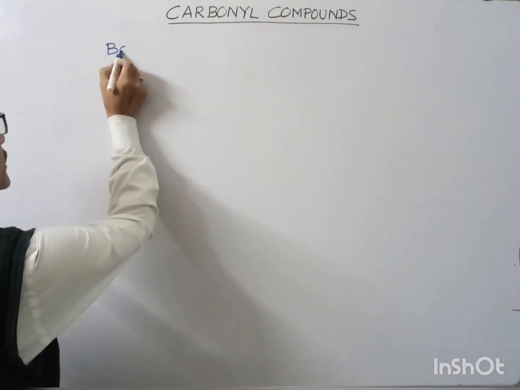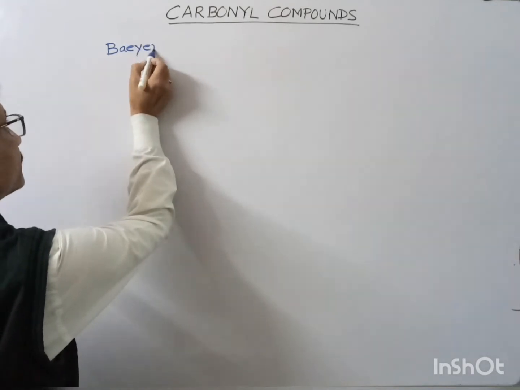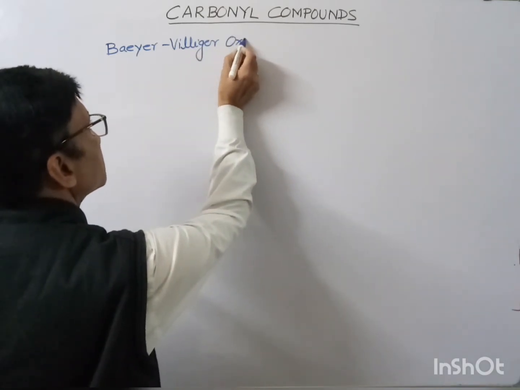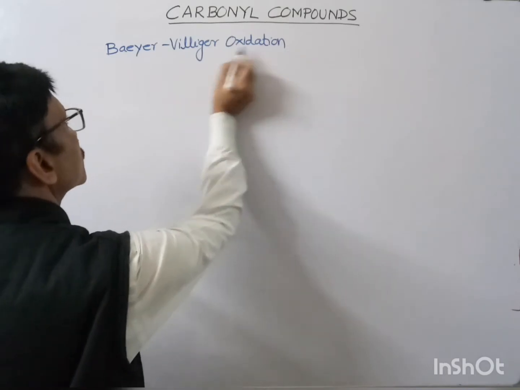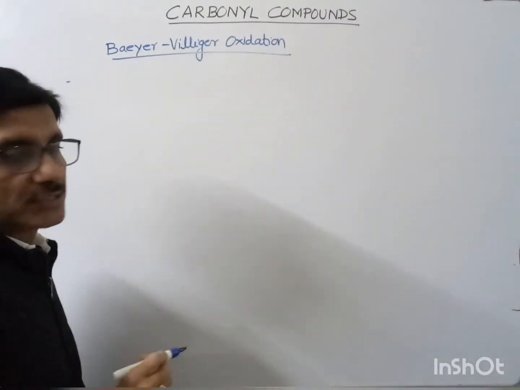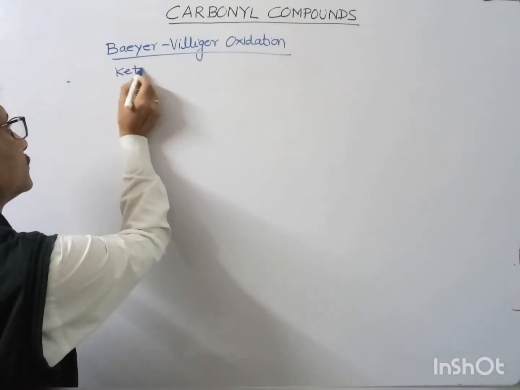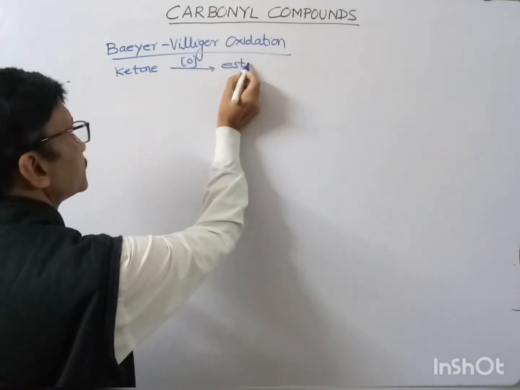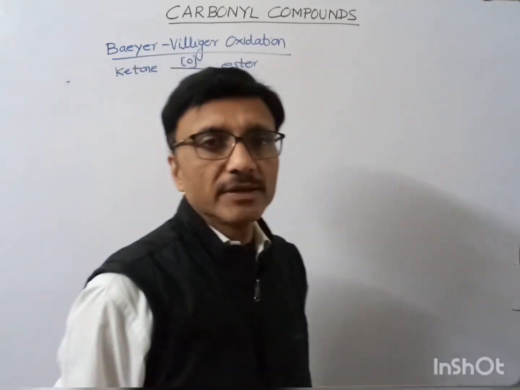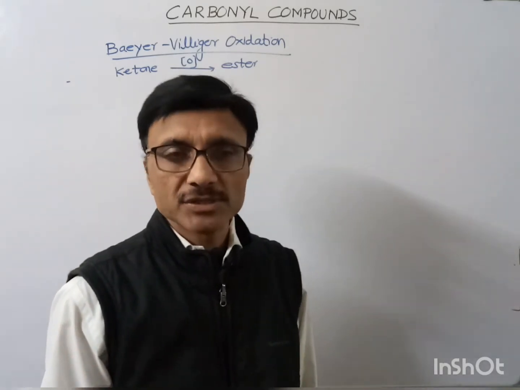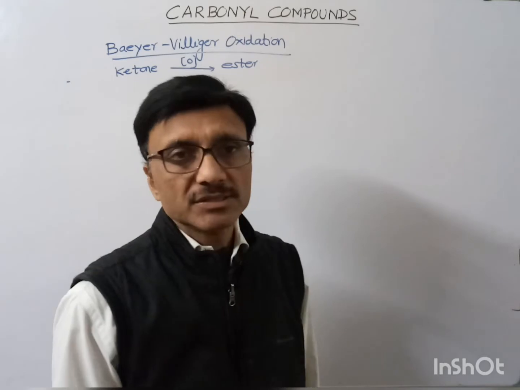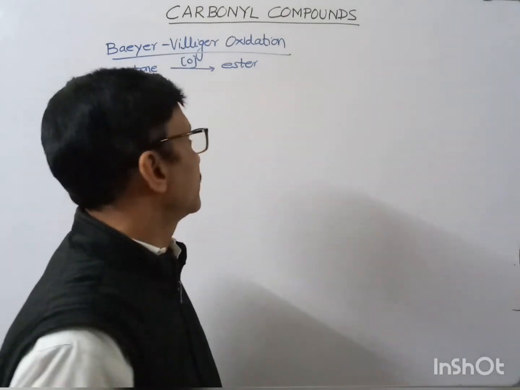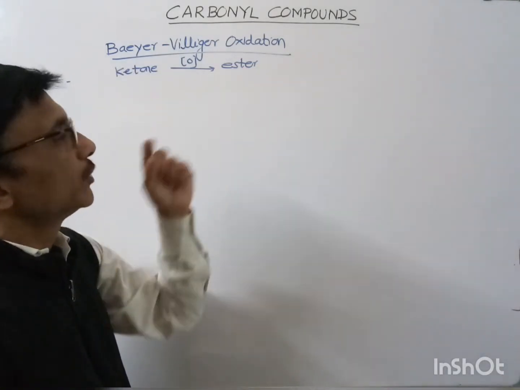For this Baeyer-Villiger rearrangement reaction, some features of this reaction: if we have any ketone, then after oxidation that will be converted to esters. Usually what we have seen, if we have any alcohol, it can be oxidized in presence of a strong oxidizing agent like either KMnO4 or K2Cr2O7, and that would further be converted into acid. But here if we have this ketone, then the ketone can be converted into ester.